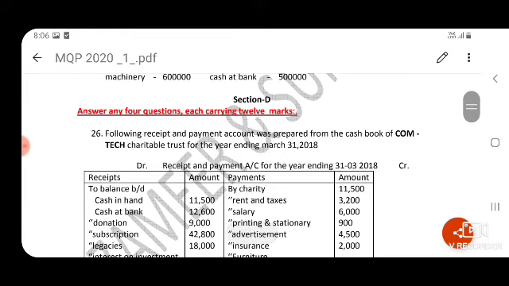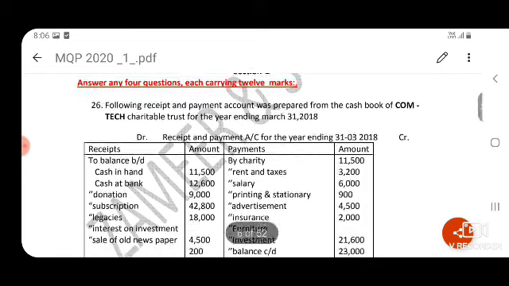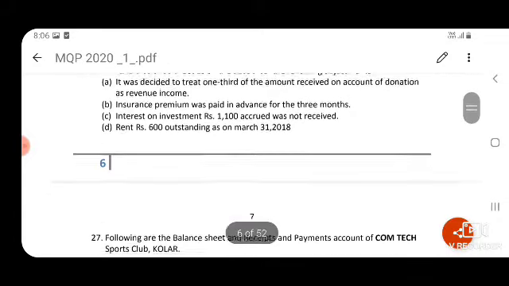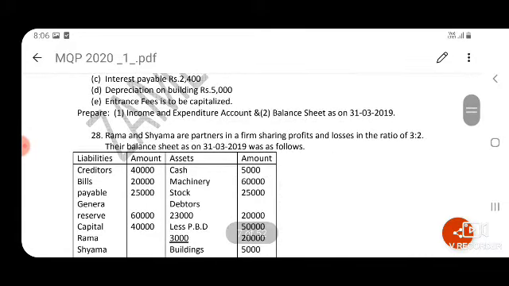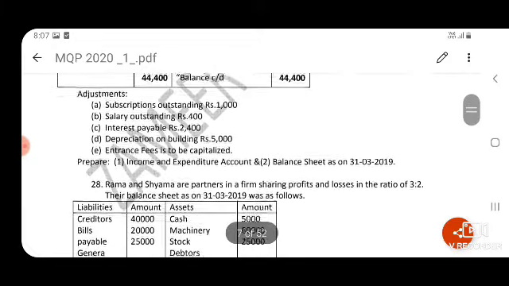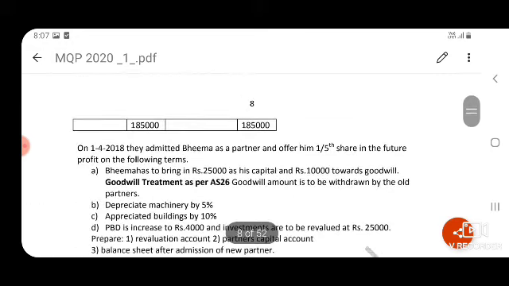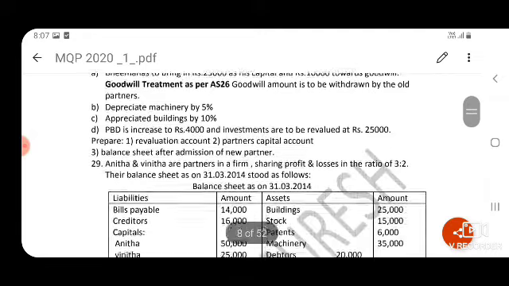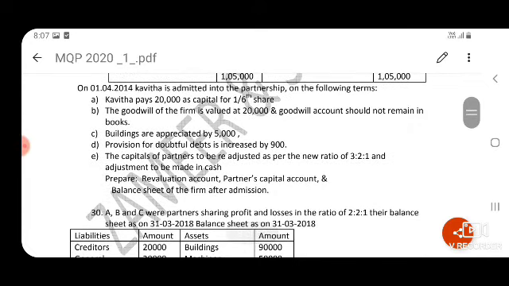And section D. Section D also will get 7 questions. Out of 7, you have to answer any 4. Question number 26, NPO, income and expenditure account, you have to prepare. So we'll get 2 questions under NPO. Next, question number 28, admission of a partner. Question number 29, same, admission of a partner, capital adjustments.